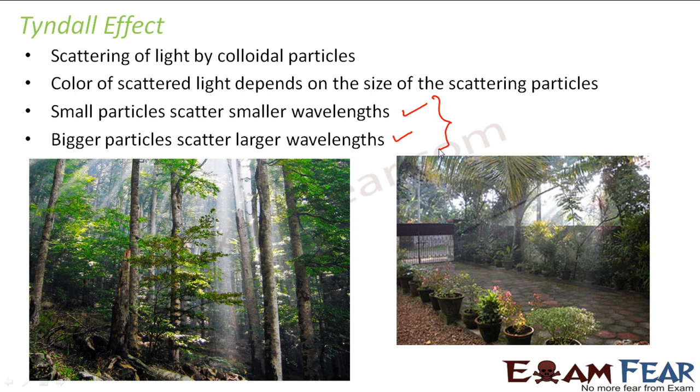So one of the beautiful examples of the Tyndall effect is that you would have seen light rays enter even inside a dense forest. Even inside a forest like this, light rays are able to enter. How is that possible? That is because of the small particles present in the atmosphere. Light collides with those small particles and gets scattered, and that is how light enters even inside such a dense forest. And you are able to see the beam of light.